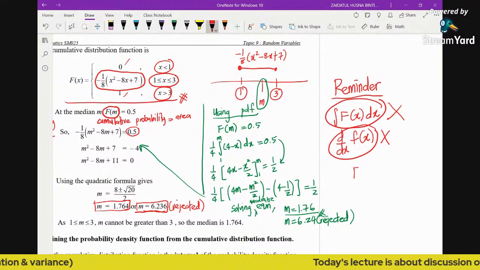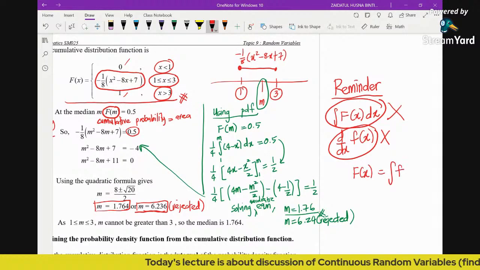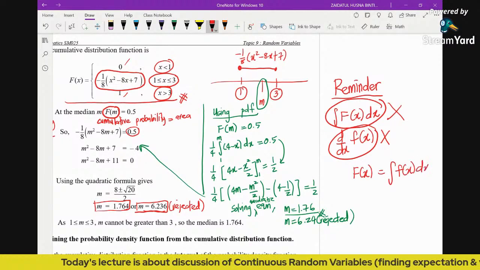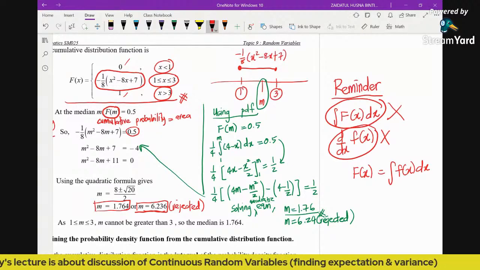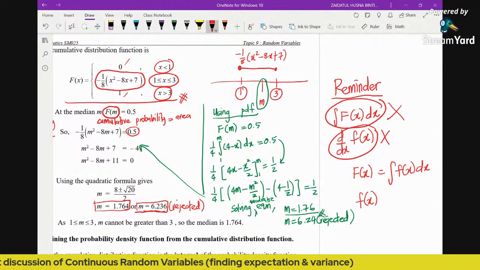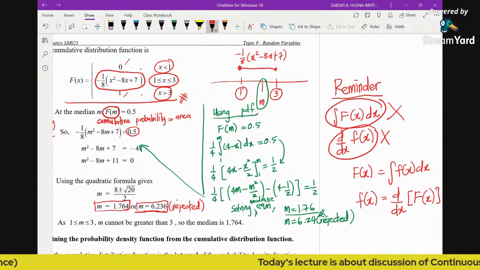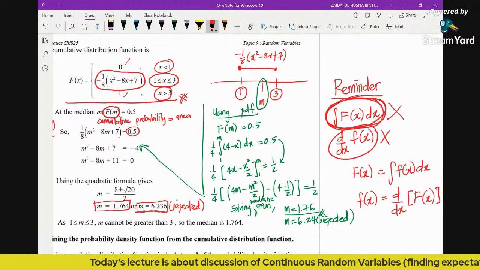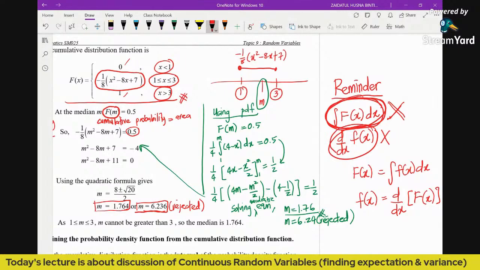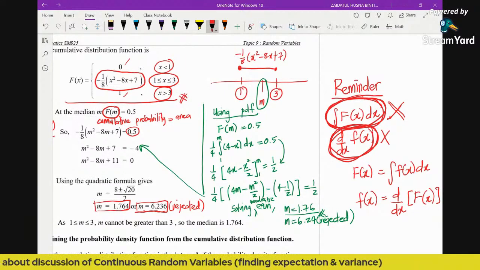In order to obtain the cumulative function, the function that you need to integrate is the PDF. And the opposite is when you need to obtain the PDF from the CDF, you are going to differentiate the CDF. Again, there's no such thing as integrating the CDF, and there's no such thing as differentiating the PDF.